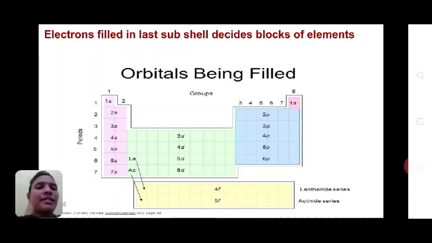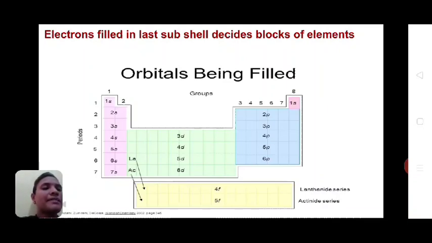In the 6th period, the outer electron is present in the 5d shell. And in the 7th period, the outer electron is present in the 6d shell. So there are 10 elements present in each of the series, that is the 3d series, 4d series, 5d series and 6d series. So there are a total of 40 D block elements.